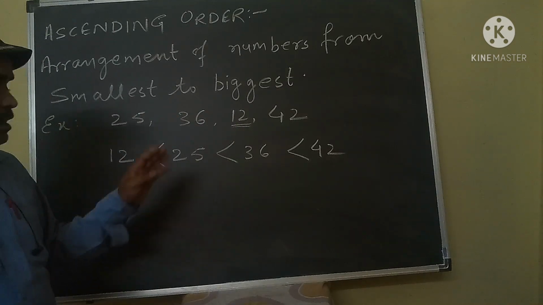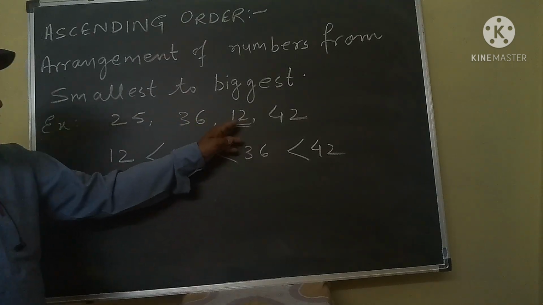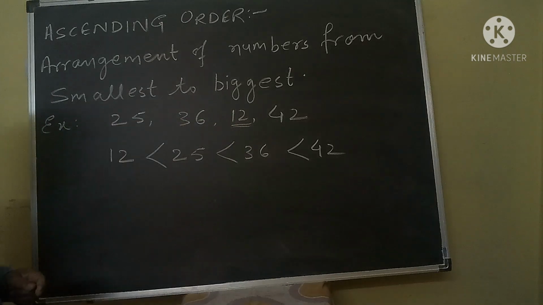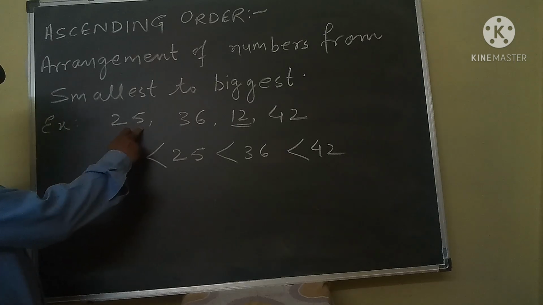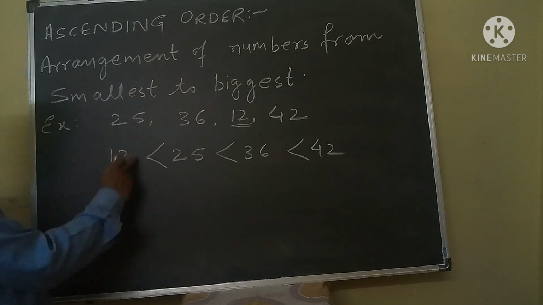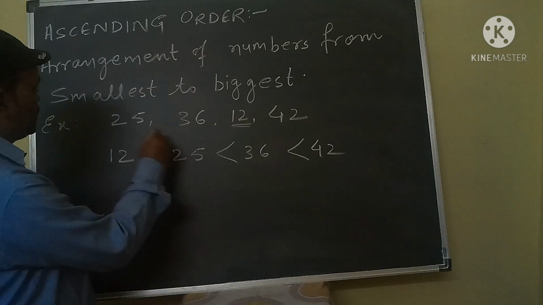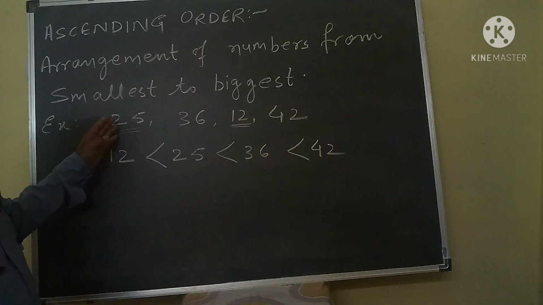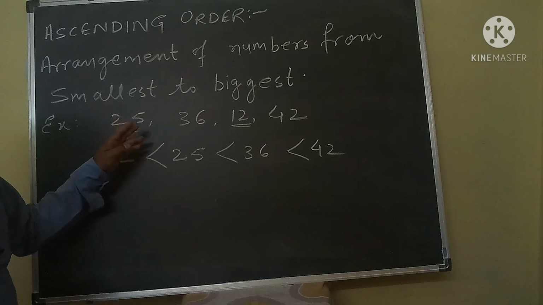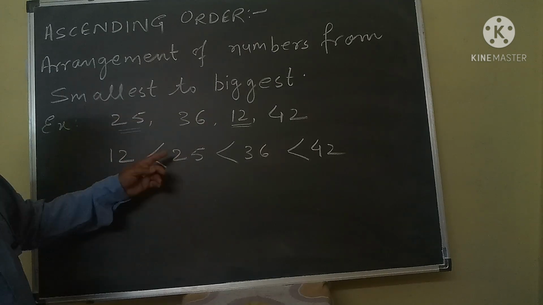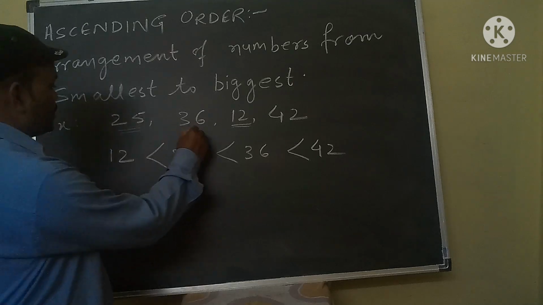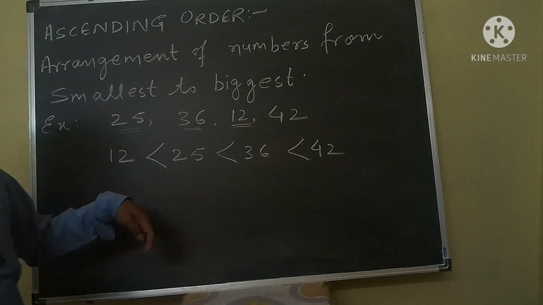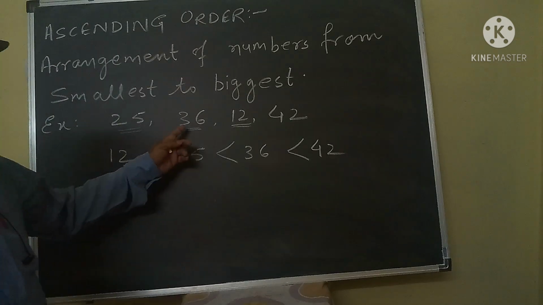That is 25. After 12 we can write 25. Then which number will come after 25? That is 36. And which number will come after 36?